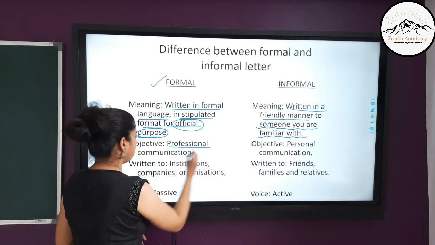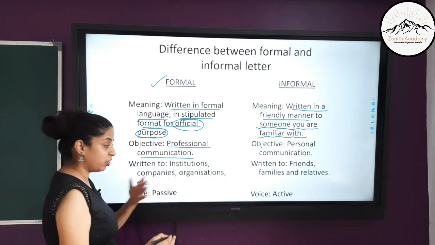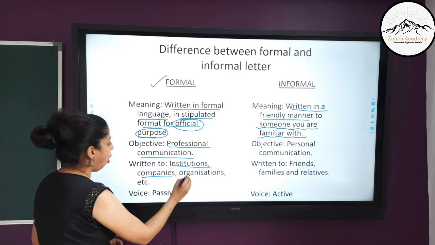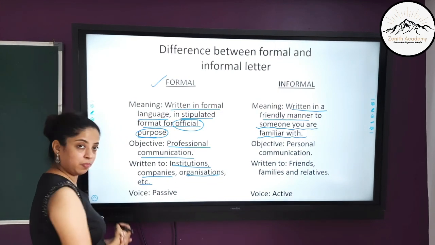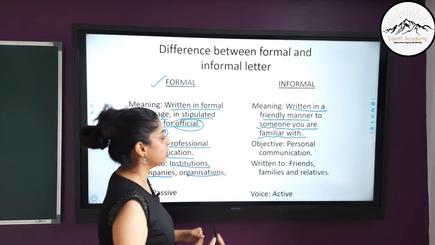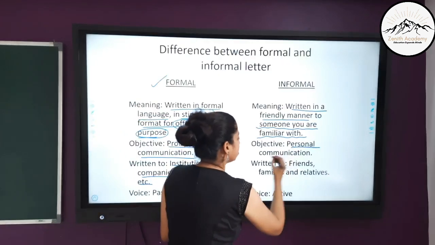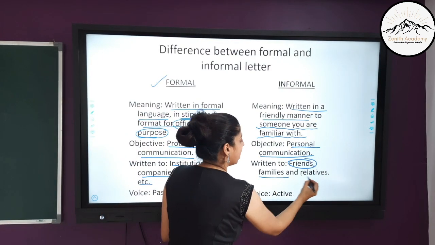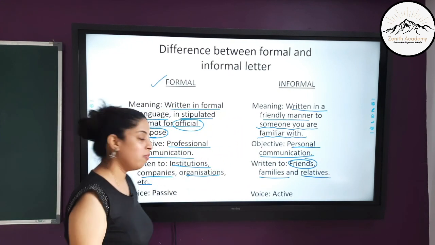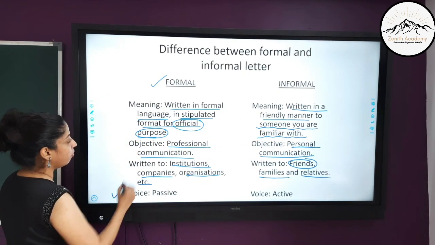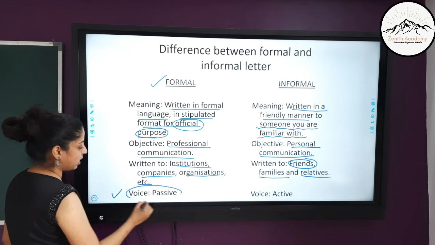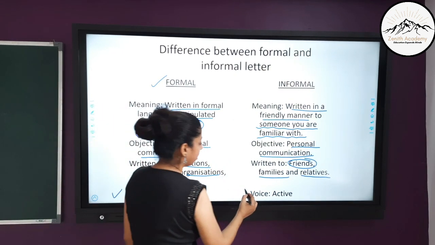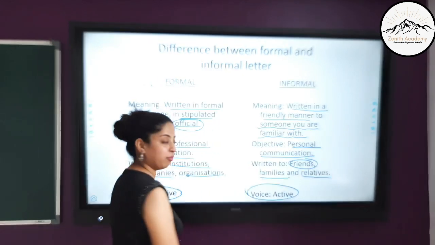It is a professional communication and it is written to institutions, companies, organizations, etc. Okay. Whereas this is a personal communication and it is written to friends, families and relatives. Should always remember the voice of a formal letter should be passive. So it should be written in passive voice, whereas informal letter should be written in active voice.